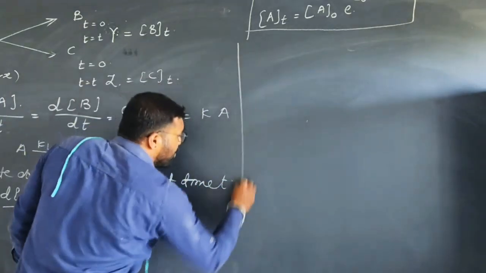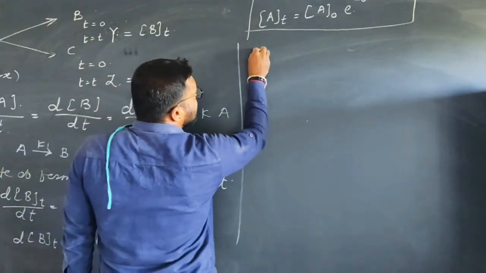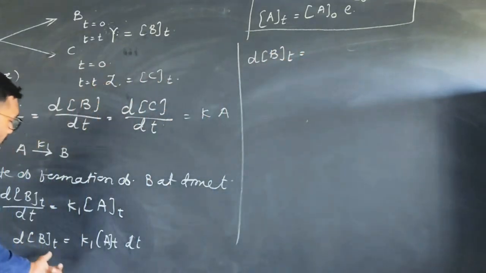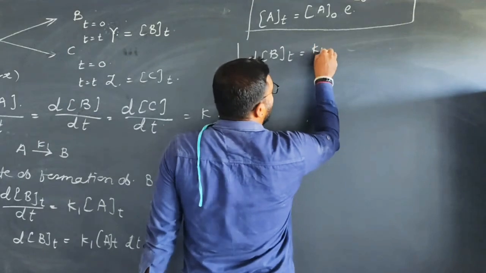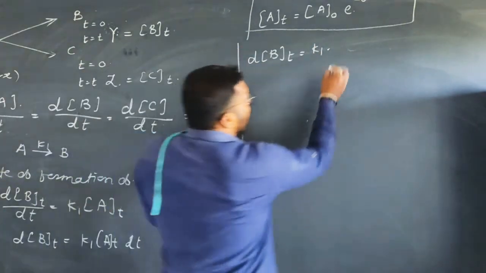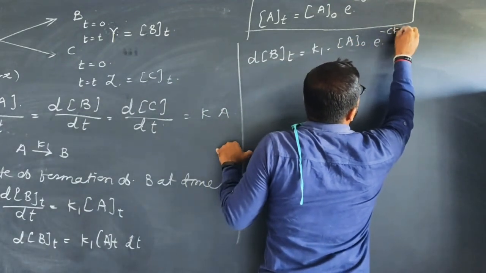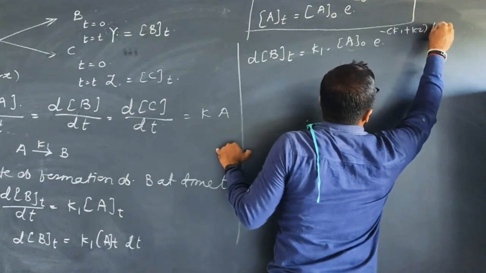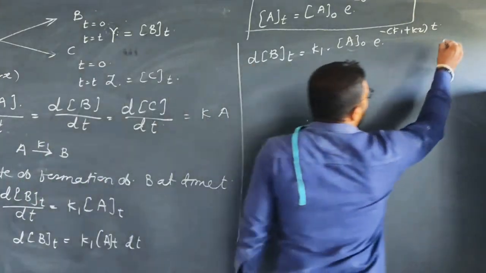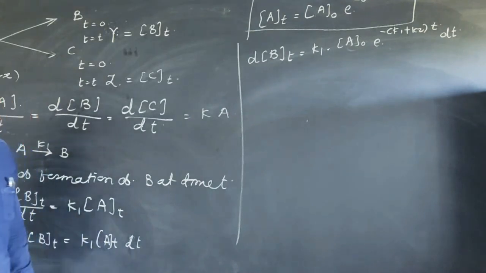By putting the value of reactant A at any time t, the equation can be written as dBt is equal to K1. What is the value of reactant A at time t? It is nothing but the initial concentration A0 into e raised to minus (K1 plus K2) into t, and dt as it is, the remaining term.